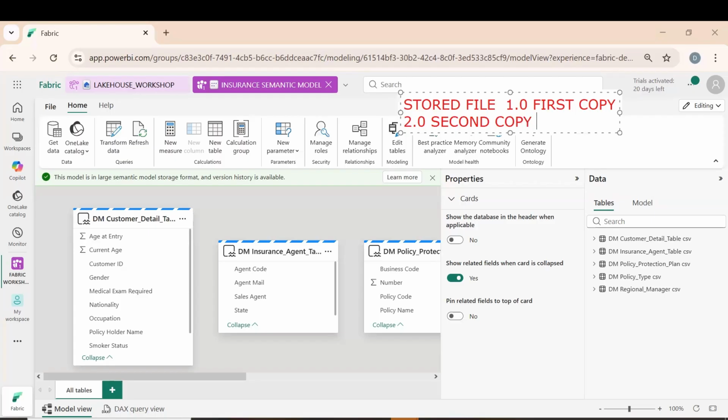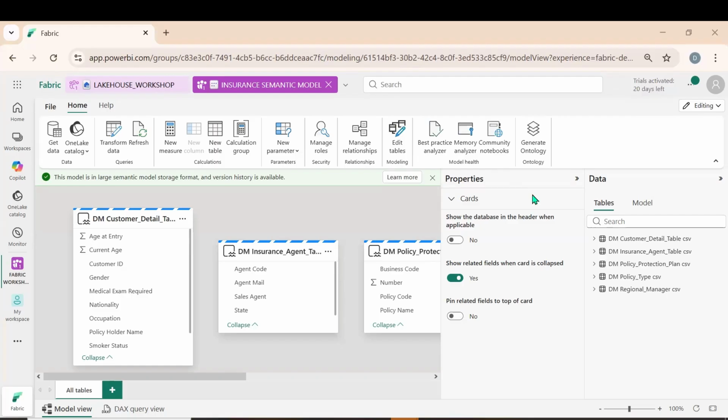So here you can go for the first version. For example, by mistake you made some changes and you saved it, but you want to revert that, roll back to the first version. So what you can do, you can click on the 1.0 version and you can get that. That is version control. In SharePoint you would find an option called version history.